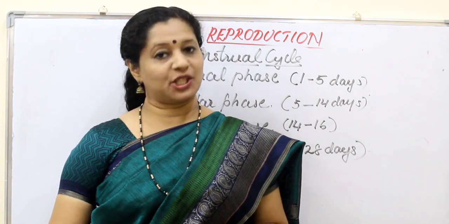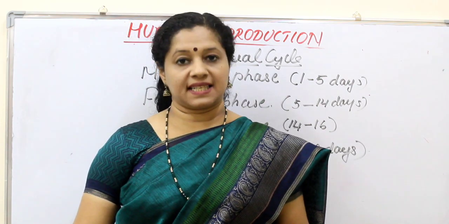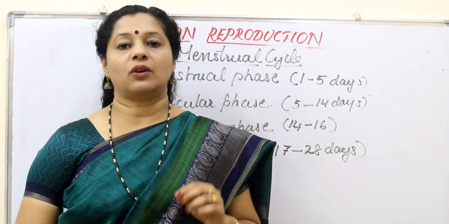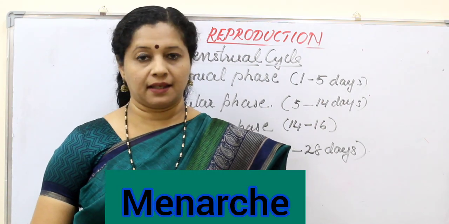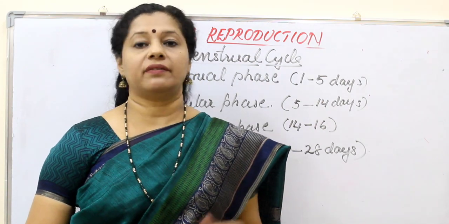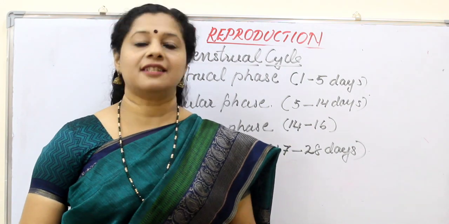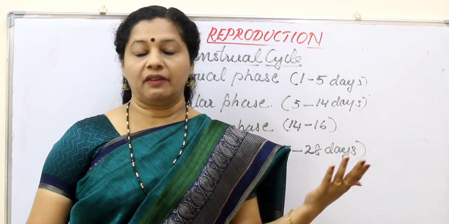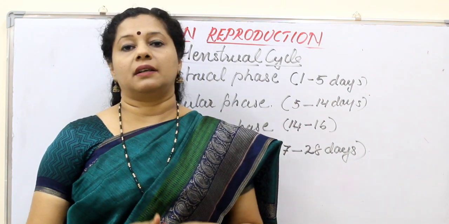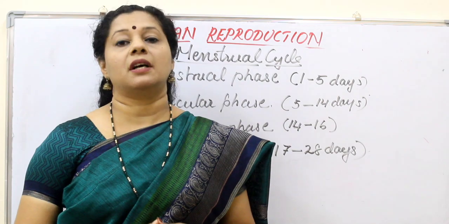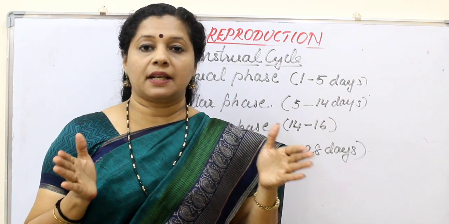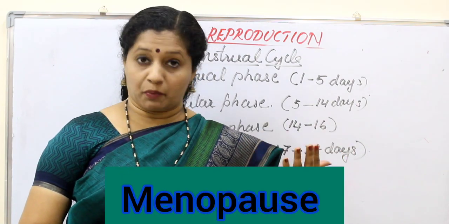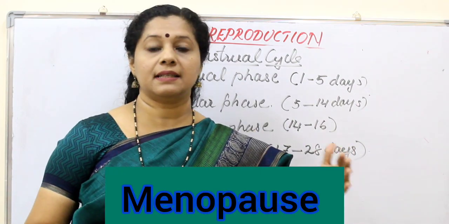Today let us discuss the menstrual cycle. The menstrual cycle starts at the age of puberty in a girl child, and the onset, or the first menstrual cycle, is called menarche. It ceases around the age of 45, though it's not rigid. In some people it may be before that, maybe after 45, or sometimes it can go up to 55. Anyways, in the 50s the complete process stops. That phase is the reproductive phase, and once it stops, that stage is called menopause. So the starting is menarche and the ending is menopause.